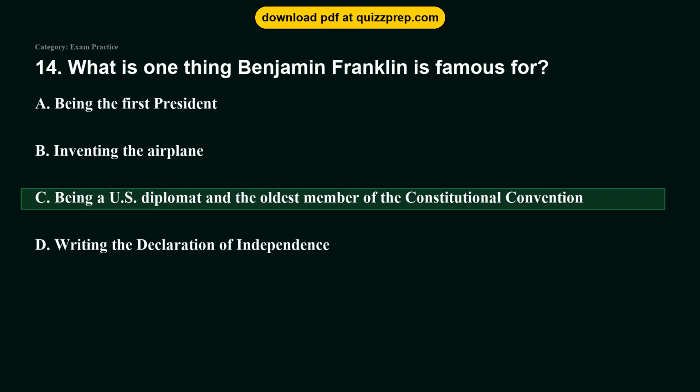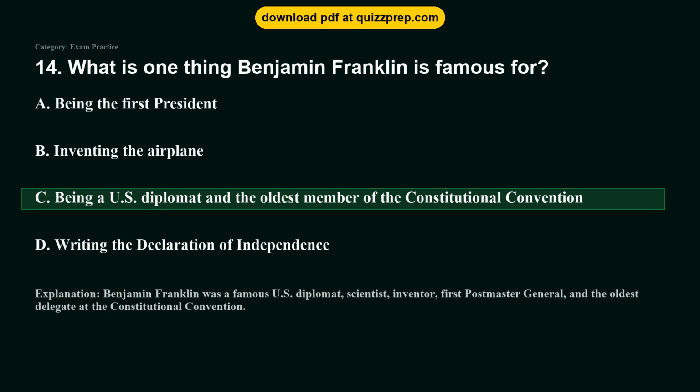The correct answer is option C, being a U.S. diplomat and the oldest member of the Constitutional Convention. Benjamin Franklin was a famous U.S. diplomat, scientist, inventor, first Postmaster General, and the oldest delegate at the Constitutional Convention.